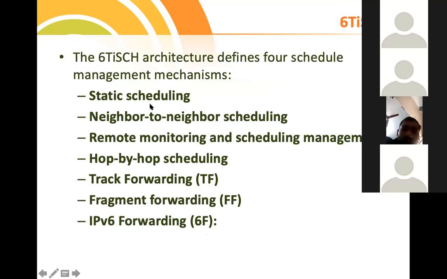For example, static scheduling. Say I have set up a temperature module in our classroom. I have to read the temperature every 20 minutes or every 30 minutes. I have written a program. Say, for every 30 minutes, I'll start from 8 o'clock in the morning. I will start reading at 8, 8:30, 9, 9:30, 10, 10:30, and so on, every 30 minutes.